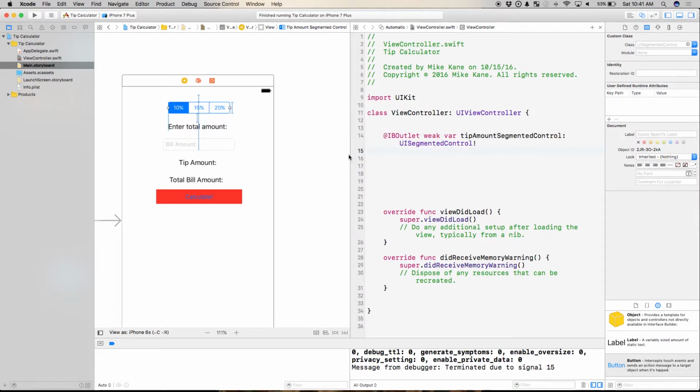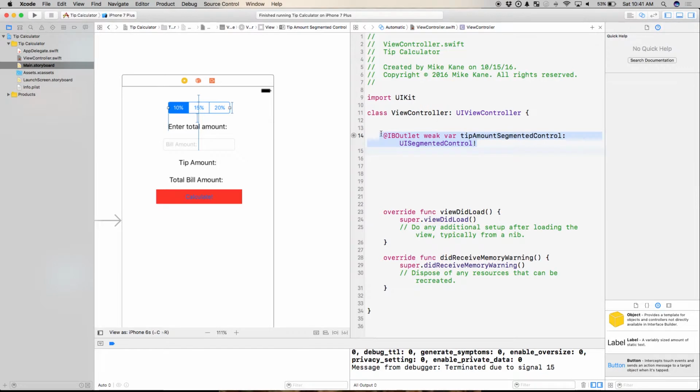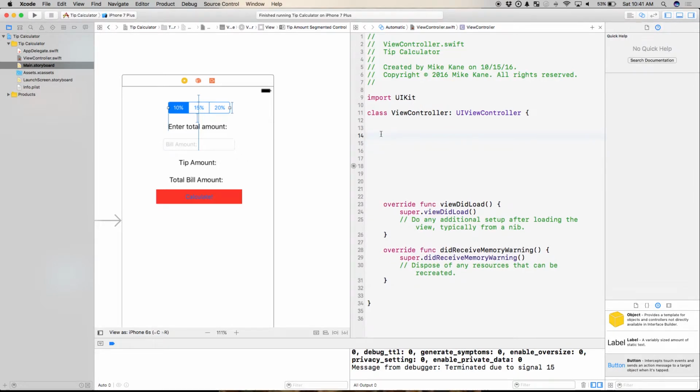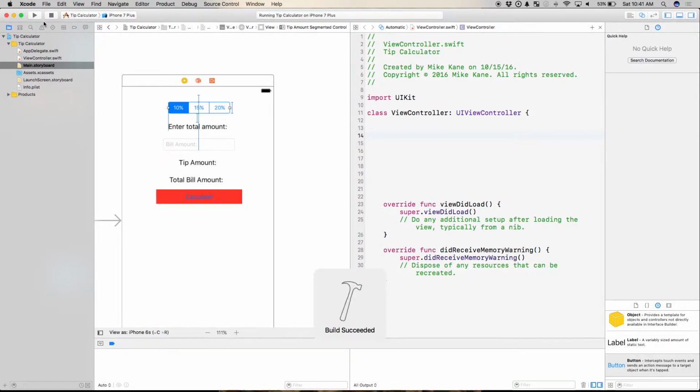Hey, look at that. I see this little ball here. If I hover over it, great. Well, wait. What if I made a typo? And I said, wait, I want to delete all this. I don't like the name I gave that. If I go to run this right now, it will crash. Let's prove it. There's a reason for this. Oh, Swift 3, I guess I changed it. Okay. False alarm.